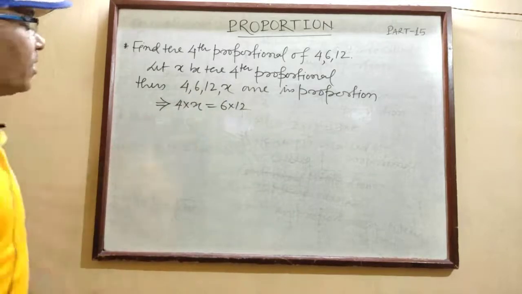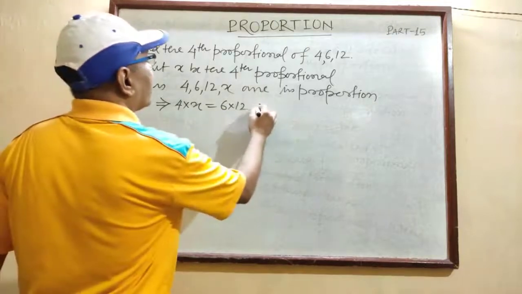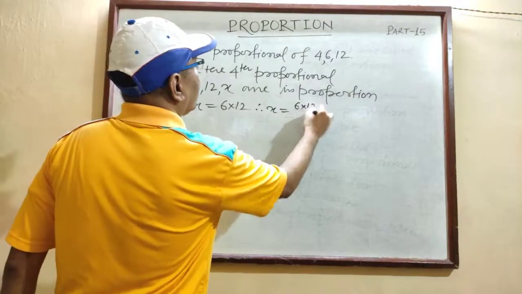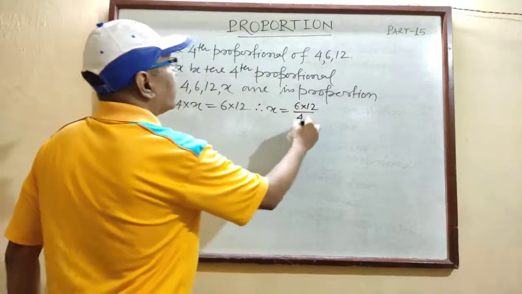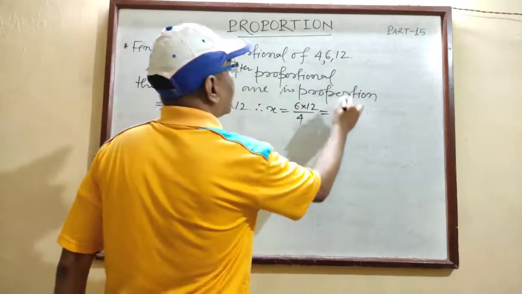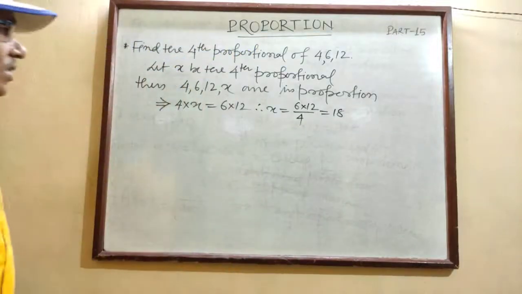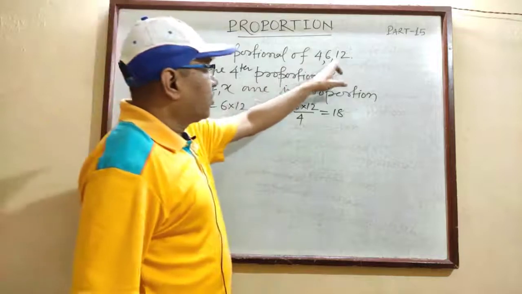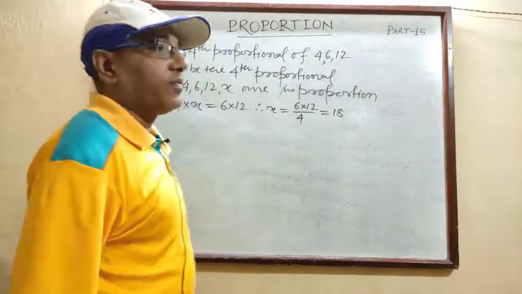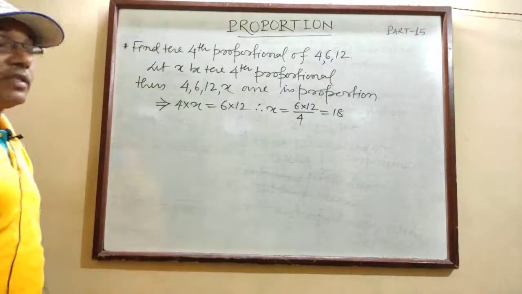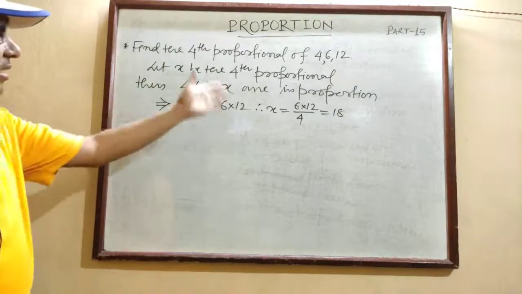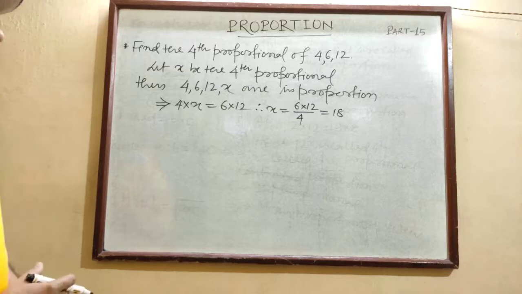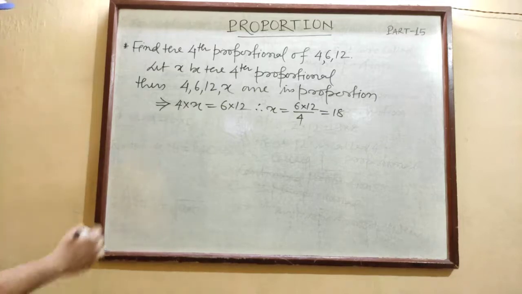So from here you have to calculate x. x will be 6 into 12 by 4. 4 3s are 12, so it is 18. So your fourth proportional will be 18. So 4, 6, 12 and 18 are in proportion, and 18 is your fourth proportional. In this way you can find your fourth proportional.